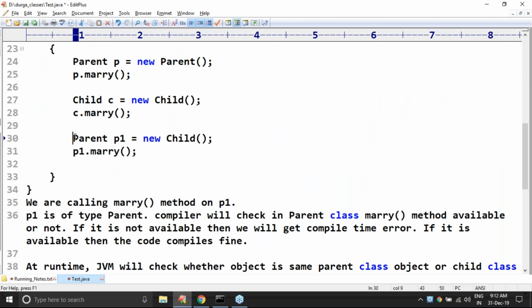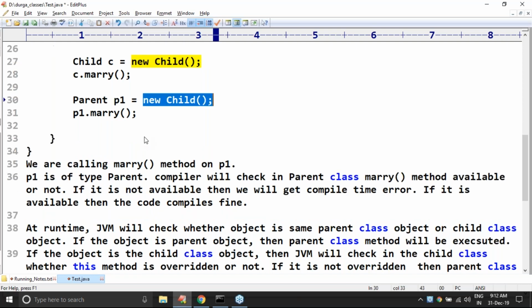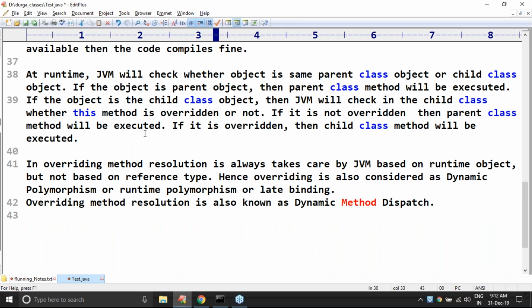A parent reference can be used to hold a child class object. If you are calling any method on that reference, compulsorily that method should be available in the parent class. At runtime, in the child class, if it is overriding, it is going to execute the overriding method. If it is not overriding, then the parent class method only will get the chance for execution. So this type of concept is called overriding.